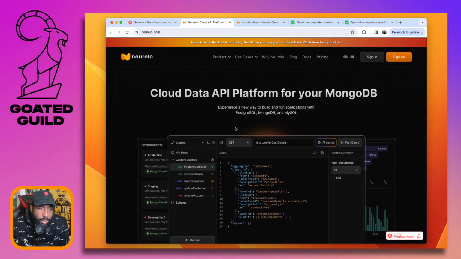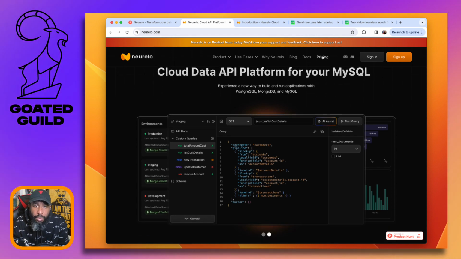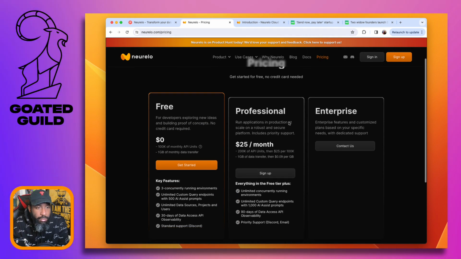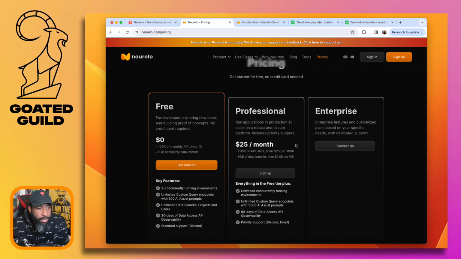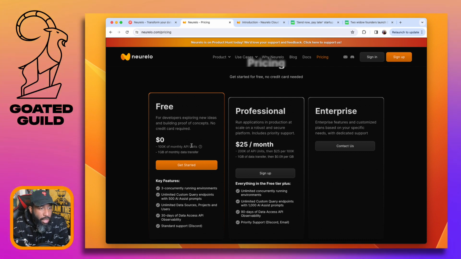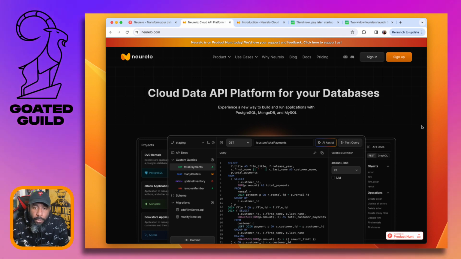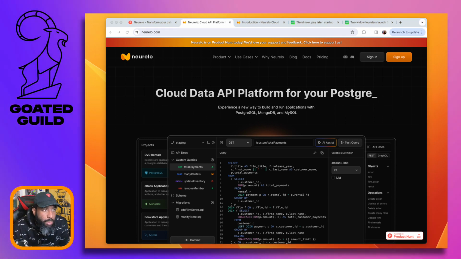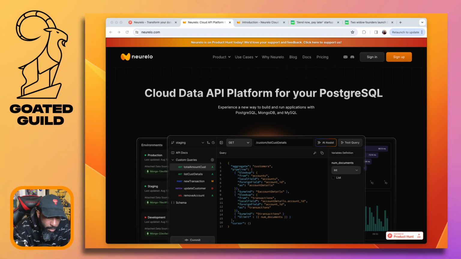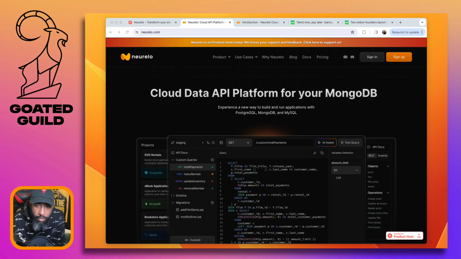I think that's the part that's missing. A little social proof would help. Pricing seems pretty good. Free up to 100K monthly API units. That's cool. So yeah, overall, I think this is pretty solid. I'm going to give it an 8.2 on the full page.